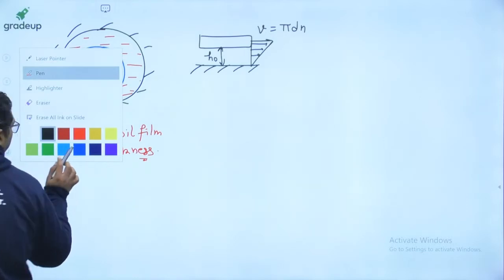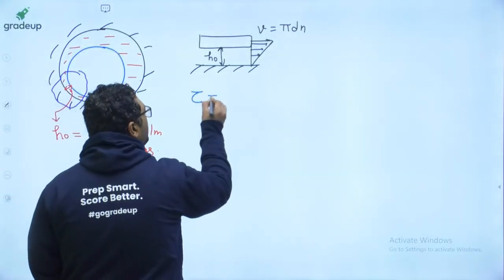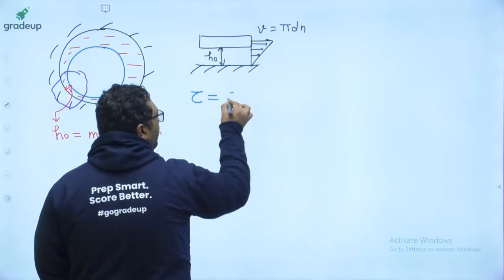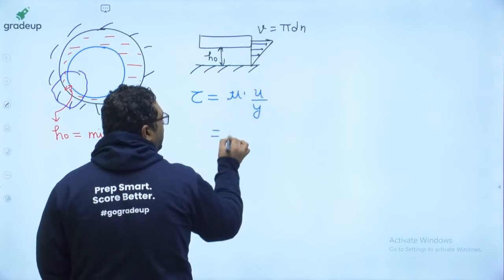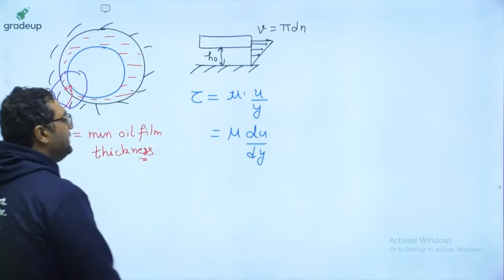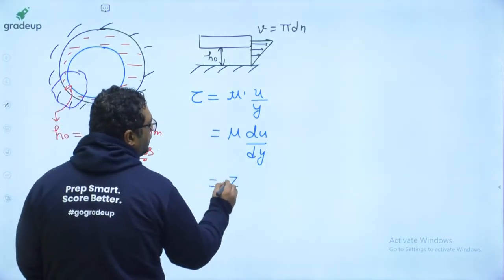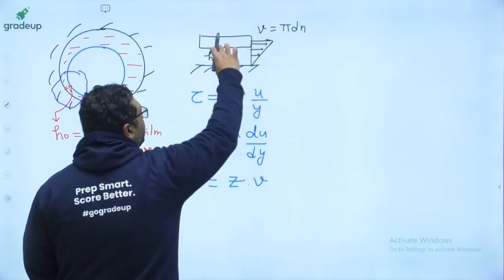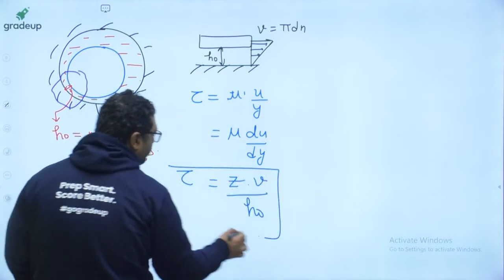So if you assume it in this way, when you write the expression for shear stress, as in fluid mechanics, you write it as mu u by y, or mu du by dy. This is Newton's law of viscosity. If you use this expression, in terms of mu you have Z, the viscosity. In terms of du you have the velocity V. And dy, the distance, is h naught. So these are the expressions for shear stress.